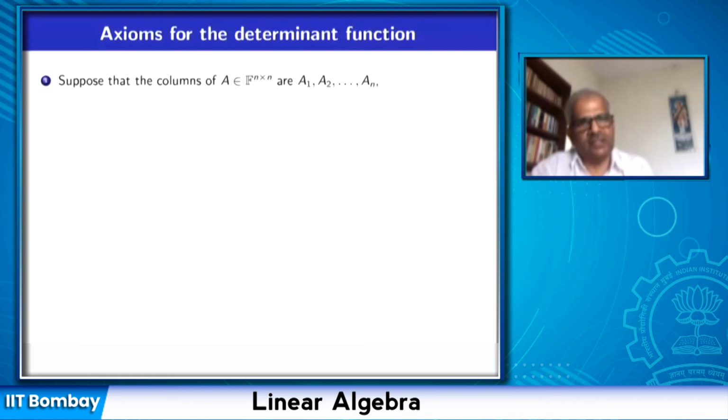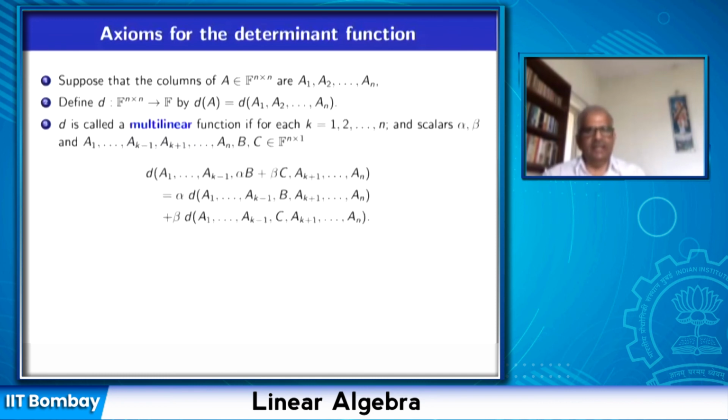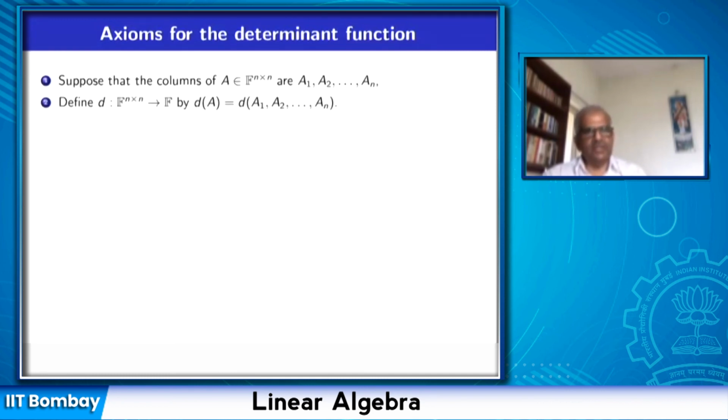So suppose the column vectors of the matrix are a1, a2, ..., an. We will think of the determinant function or determinant-like function as a function on the column vectors of the matrix. So we have the space of all n by n matrices, n is fixed, and we are thinking of the determinant function as a function of the column vectors. So write the column vectors a1, a2, ..., an; we'll define this function d(A) to be d(a1, a2, ..., an).